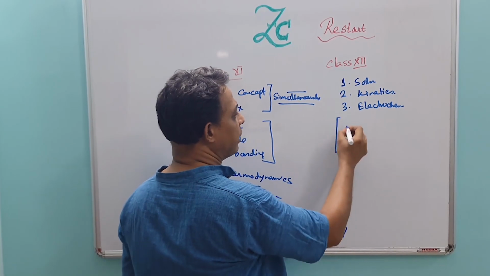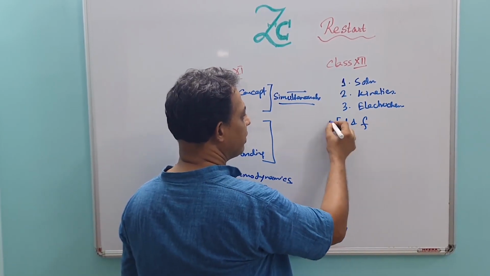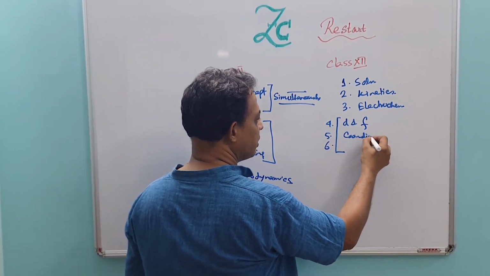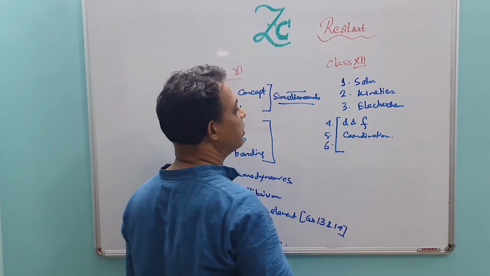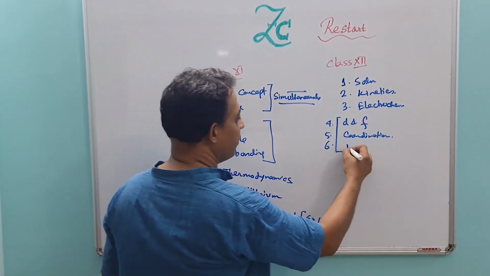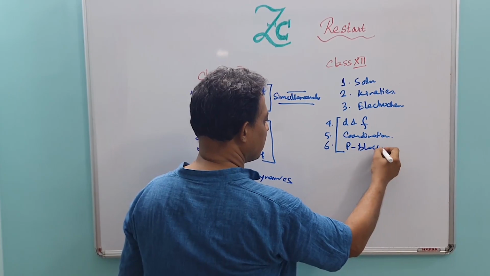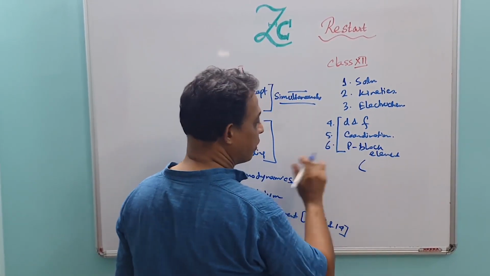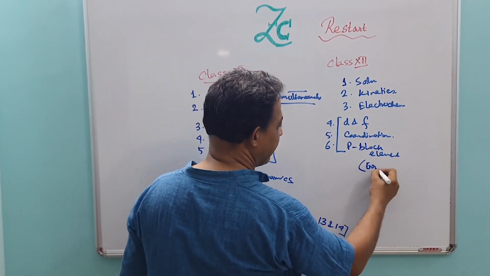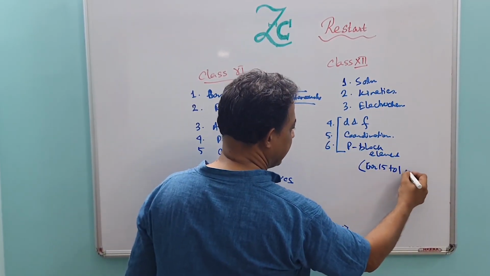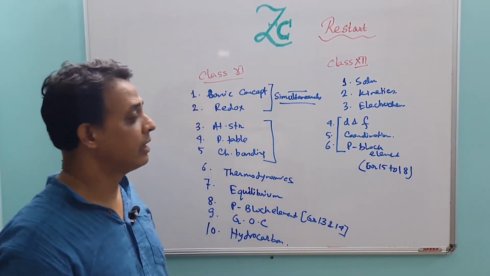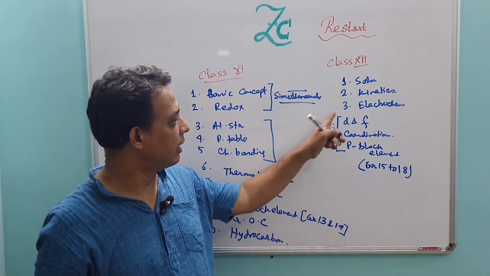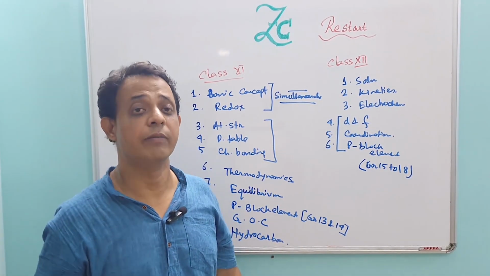And three chapters from inorganic chemistry: 4, 5 and 6, D and F block element, coordination compound, and the P block element. Group 13 and 14 were in class 11; groups 15 to 18, that is 15, 16, 17 and 18, are included in class 12. So 4, 5 and 6 are basically inorganic chemistry.